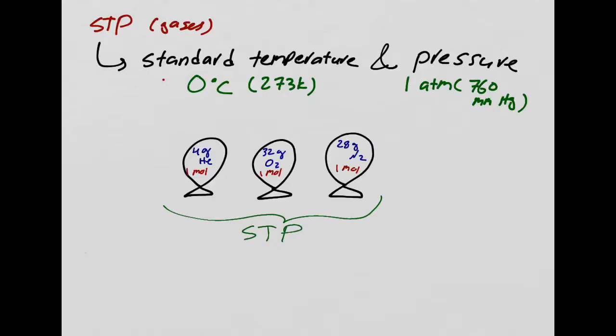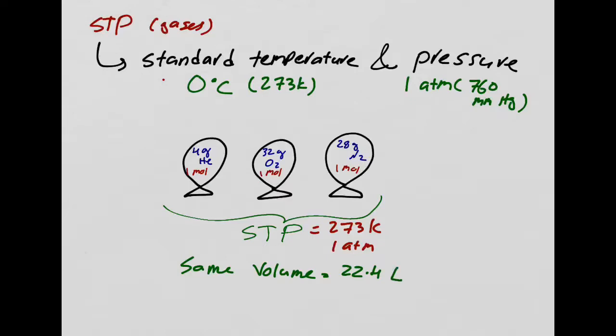Okay? So far so good? Because I'm at STP, what does that mean? That means I have 273 Kelvin temperature and I have 1 atm pressure, right? So now, because they all have 1 mole and they all are at STP, 273 Kelvin and 1 atm, they all are going to have the same volume, and that volume is going to be 22.4 liters.